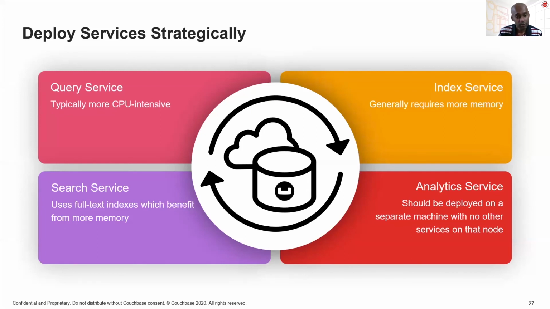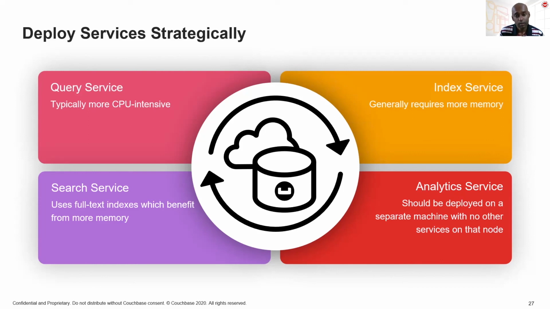Moving on then to some of the best practices with regards to the other services. Broadly speaking, these have to do with using the available resources in the most optimal manner when it comes to deploying your services. Let's just say in a cluster, you have several nodes, and some of these happen to be rather beefed up in terms of processing power. Well, you should deploy the query service on such nodes, since those operations tend to be very CPU intensive. On the other hand, if there are nodes which have a lot of memory, you could deploy the index service on those, since these require more memory.